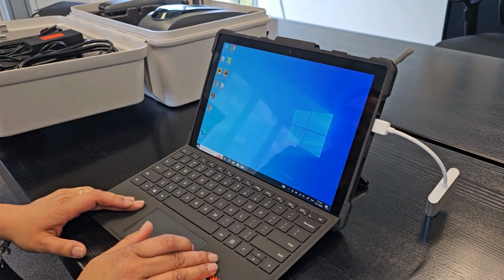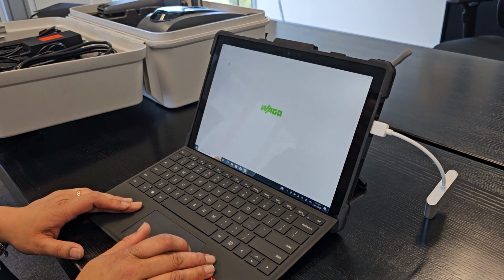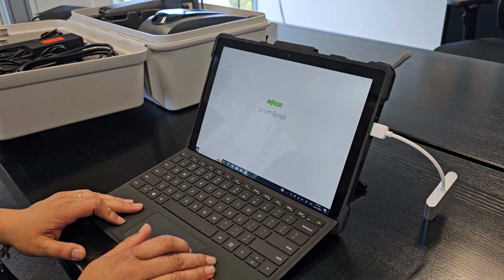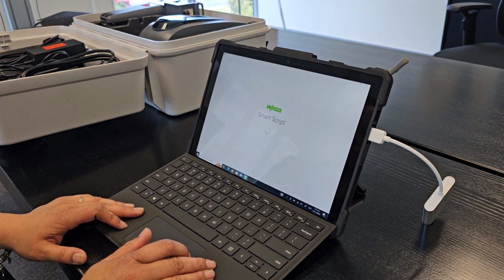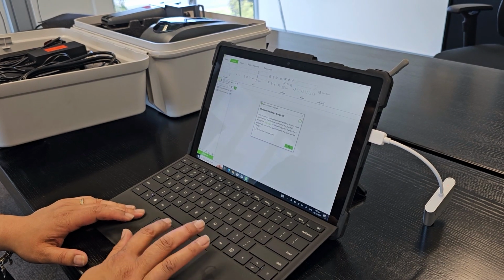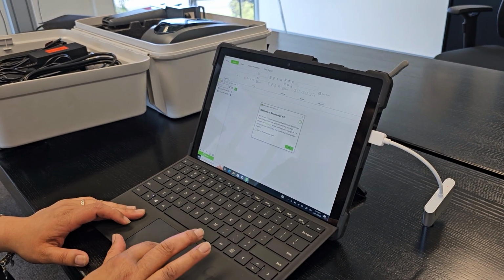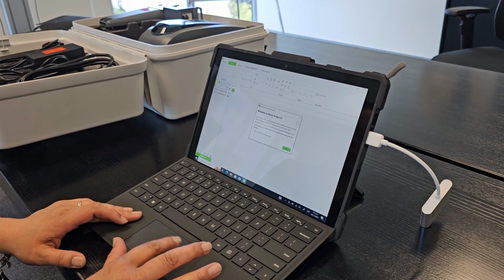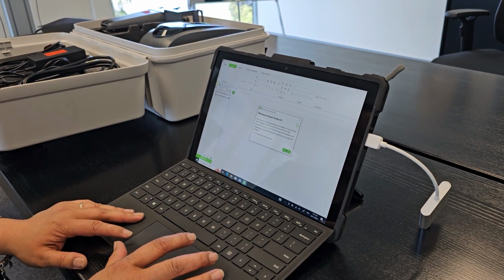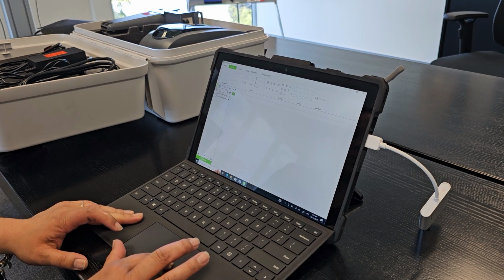We start by opening the SmartScript software. Sometimes it takes a little more time. Once the SmartScript software is open, you'll receive a little welcome message to tell you of any updates, and give you an option to go to the help page to walk you through the changes.